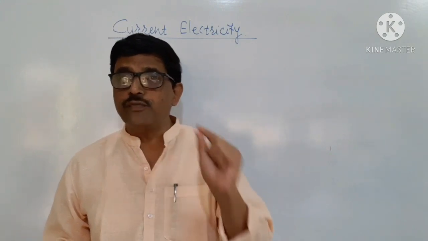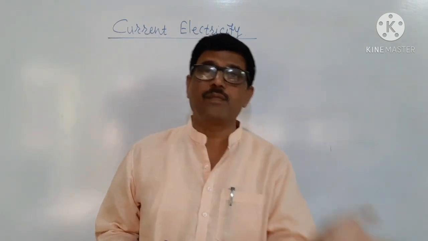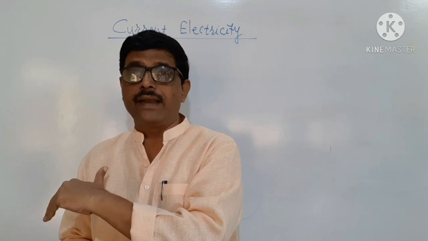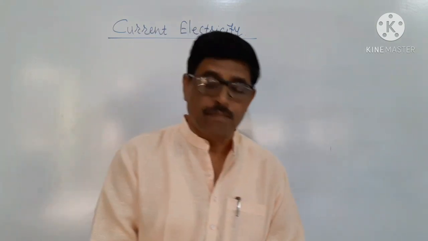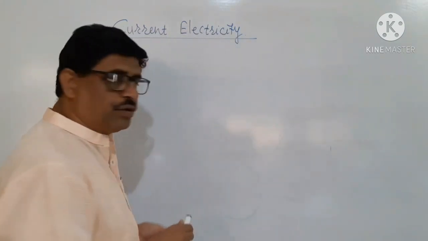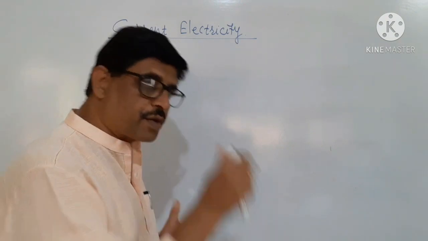Therefore, the motion of electron takes place from higher potential to lower potential, and the conventional current flows from higher potential to lower potential.